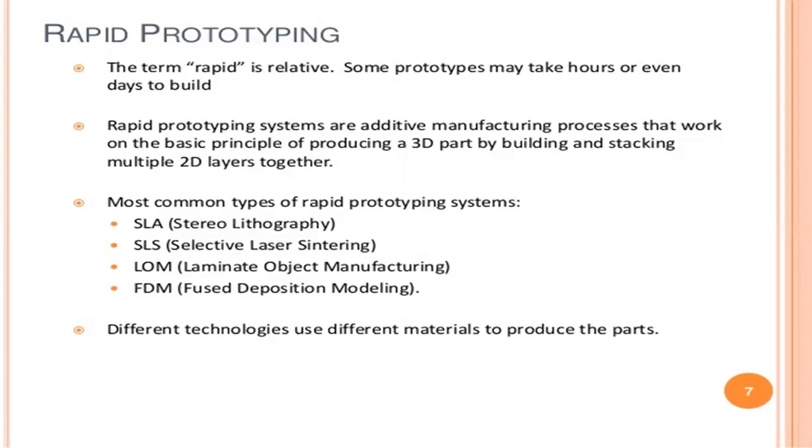The most common types of rapid prototyping systems are the stereolithography system, selective laser sintering, laminated object manufacturing, and fused deposition modeling. These are the different manufacturing machines of additive manufacturing. Different technologies use different materials to produce the parts. We use different types of materials, machines, models and techniques to develop the products and release them in additive manufacturing.